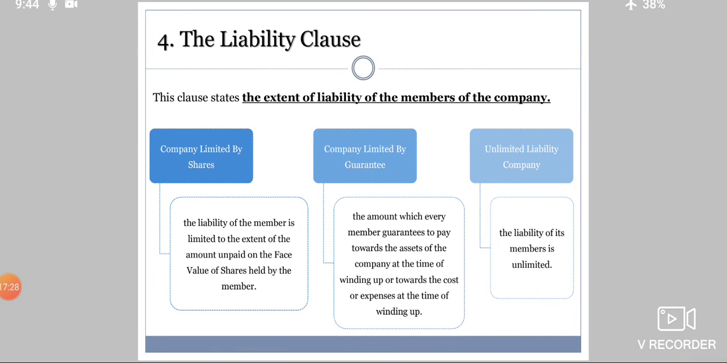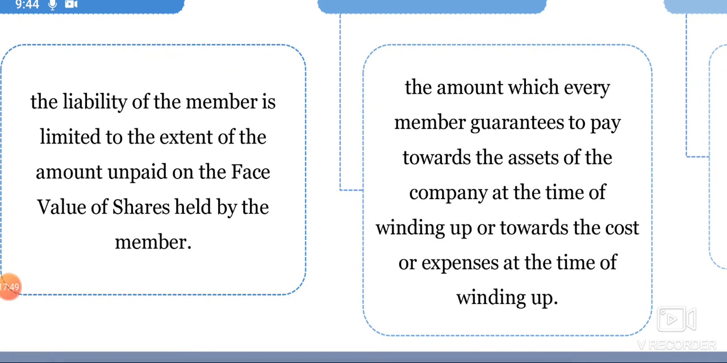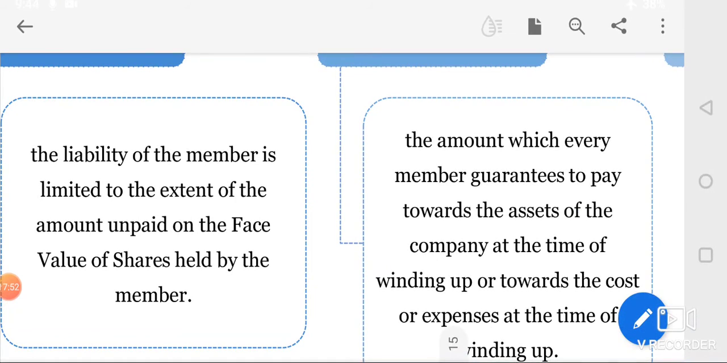Coming to the fourth clause, the liability clause. See, this clause states the extent of liability, how much liability a member of a company has. Now see, company limited by shares, the name itself says, we have seen this type of company. Here the liability of the member is limited only to the extent of the amount unpaid on the face value of shares held by the member. See, we have already seen face value of a share is 10, but as of now you have paid only 5 to the company.